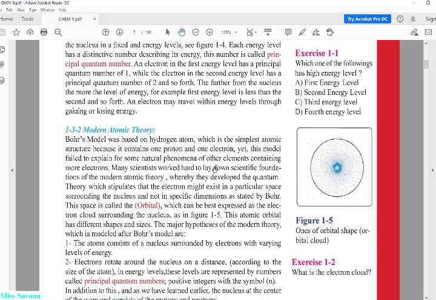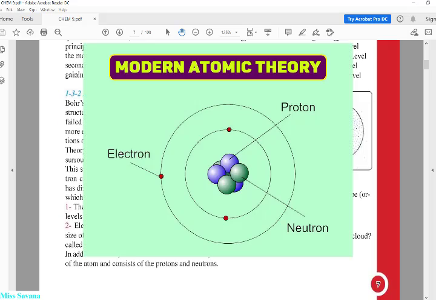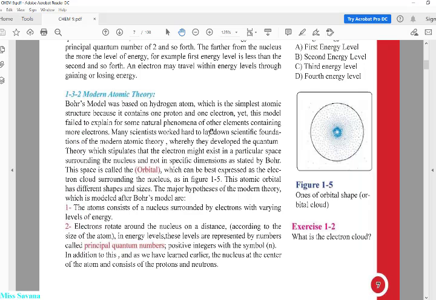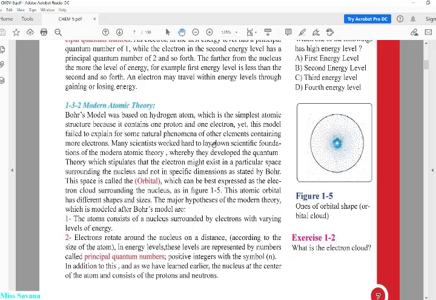Okay, we're going to go now into the modern atomic theory, but before we start with it, we're going to see why Bohr model failed. The word failed is too harsh. Let's say it failed to explain some natural phenomena, guys.